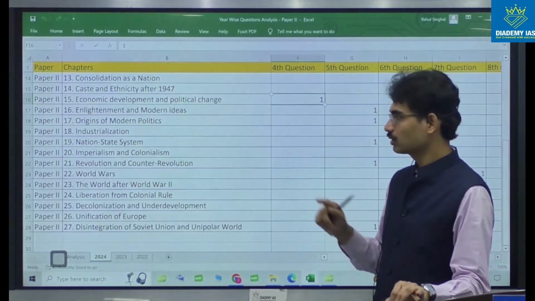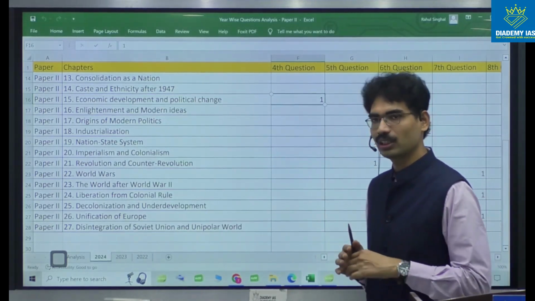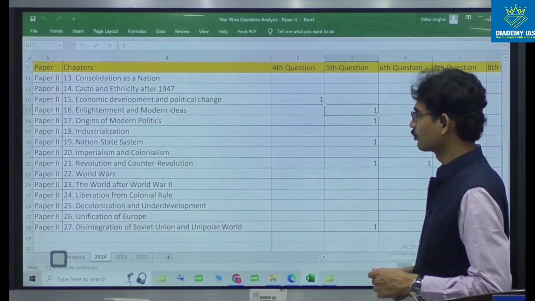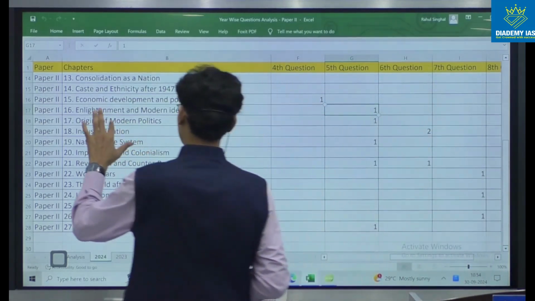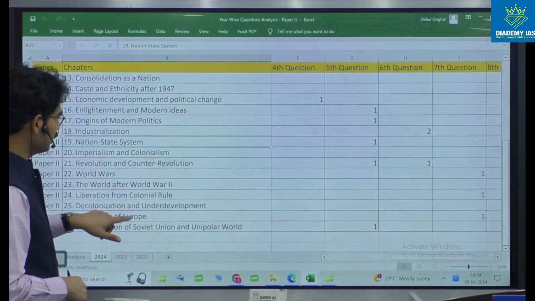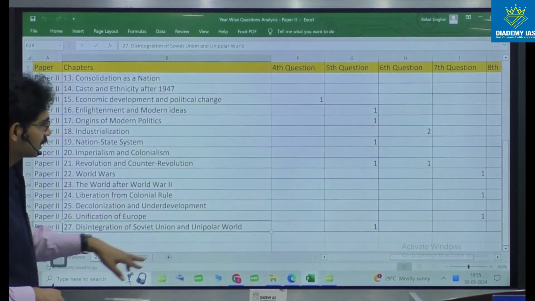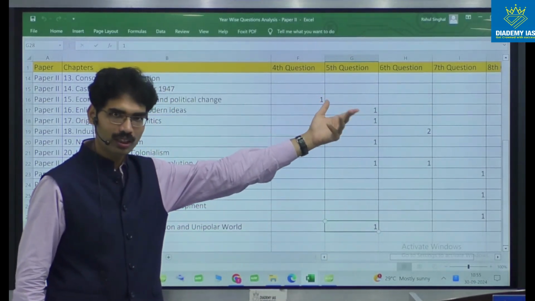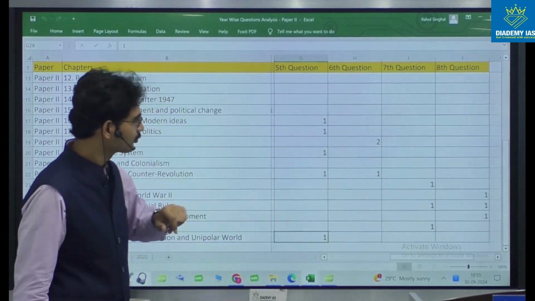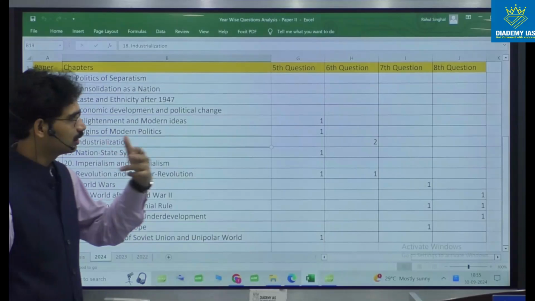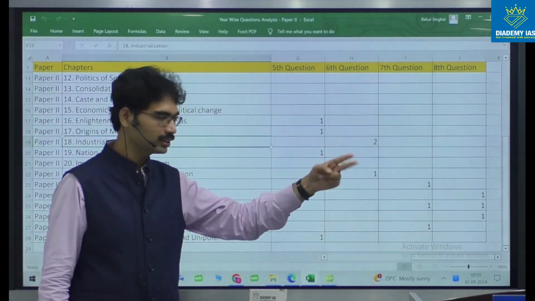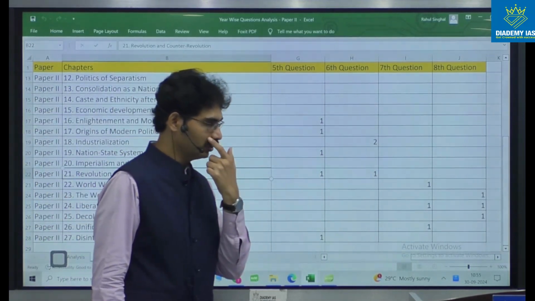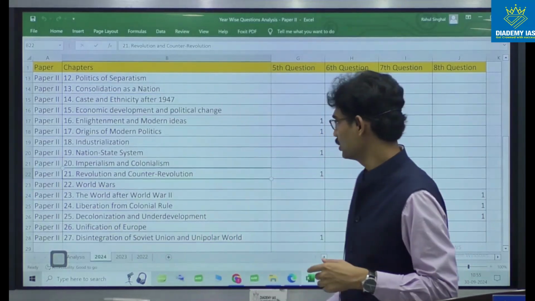These two areas also, but questions are merging in such a way that you are supposed to write if you select those questions. Fifth question: 16th, 17th, then 19th, and also you can see the 27th question. The last unit merged with question number 5. You cannot escape that. You have to write. Next, industrialization. This year on economy, industrialization, 2 questions, England and Russia. Second one, revolution and counter revolutions. Fascism related, 1 question combination.